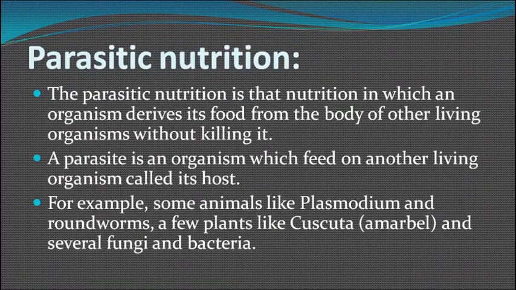Parasitic nutrition. Parasitic nutrition is that nutrition in which the organism derives its food, meaning they take their food from the body of another living organism without killing it. Those organisms which follow this mode of nutrition are called parasites, and the organism from whose body they get the food is known as the host.